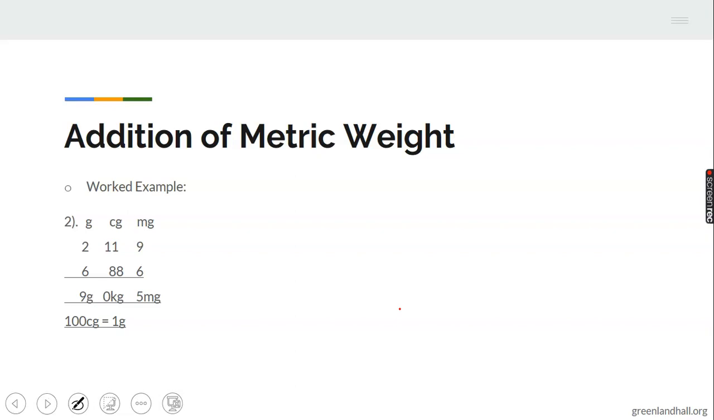Now we have grams. I told you that G stands for what? Grams. Then CG stands for what? Centigram. And then MG stands for what? Milligram. Don't forget, please. Now, we have 9 milligram plus 6 milligram. What will it give us? 15 milligrams. So you have your 5 and then take your 10 milligrams. It goes to the centigrams, becomes 1 centigram.